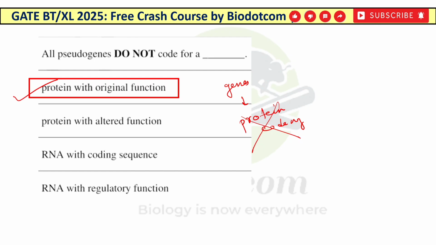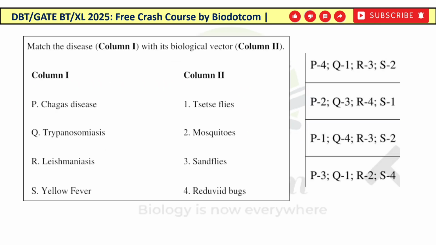So all pseudogenes are more or less like a normal gene, but they have a faulty protein coding section in it, so it will not generate protein with its original function. So the right answer for this question is protein with original function.